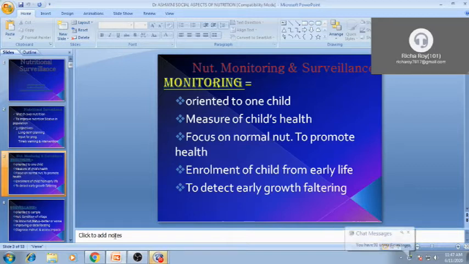And if growth is not proper, if the enrolled children have not reached the proper growth, whatever target was set for them, then we reanalyze what the cause is, why they are not getting the benefits and not reaching the optimum level of health. So we have to find out the facts and work on that program also. So monitoring is the heart of the program. If planning and monitoring are not there, no program can succeed.